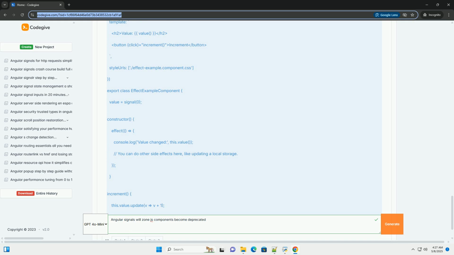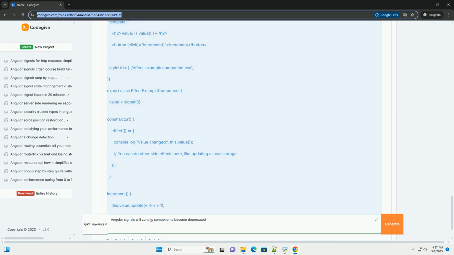Output signals are used to emit data from a component to its parent. The output signal must be called with emit to trigger updates. 3. Component communication: the parent component passes in the parentName variable through the app-name-editor tag. When nameChanged is emitted, the parent component can update its state accordingly.